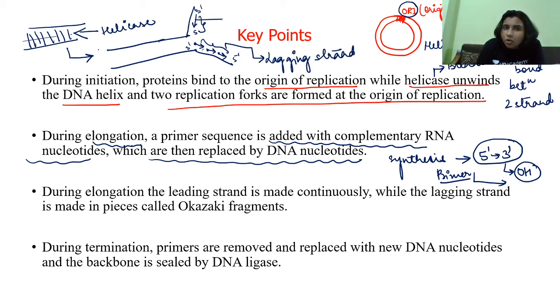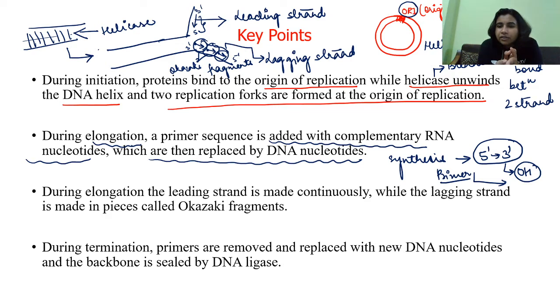And the strand which is continuously synthesized is known as the leading strand, right? And each one part of this we call Okazaki fragments. Clear, everyone? Okazaki fragments. So for DNA replication, there is a synthesis of one continuous strand and one discontinuous strand, right? The continuous one we call the leading strand, and the discontinuous one we call the lagging strand, and in the lagging strand, the individual fragments we call Okazaki fragments, right?